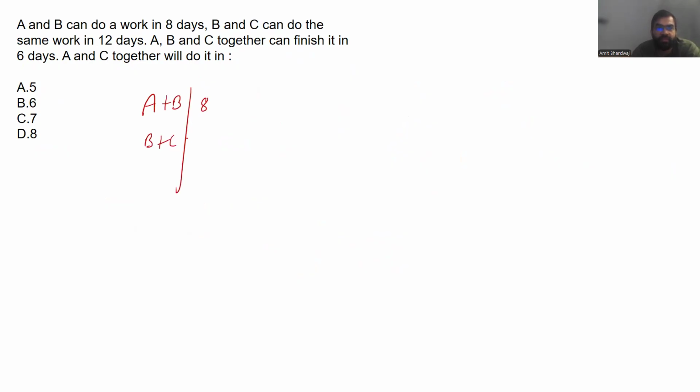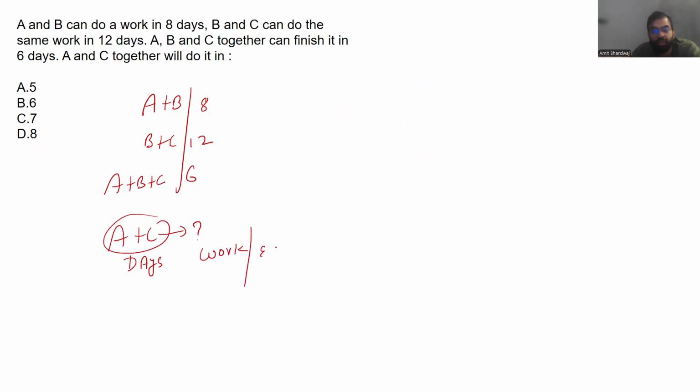B and C can do the same work in 12 days. And all together, if there are 3 persons, they can do it in 6 days. Question is, A and C together can do it in how many days? Again, the question is based on days. As I told you, you just need to find out how much work they both are doing and what is their total efficiency. Then it's very easy for you to find out the number of days.